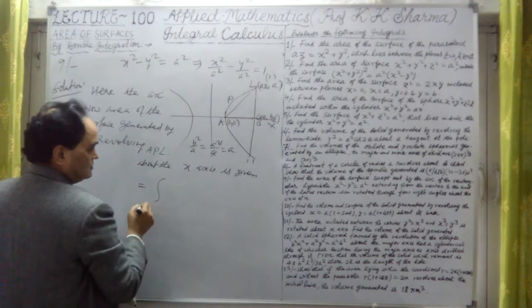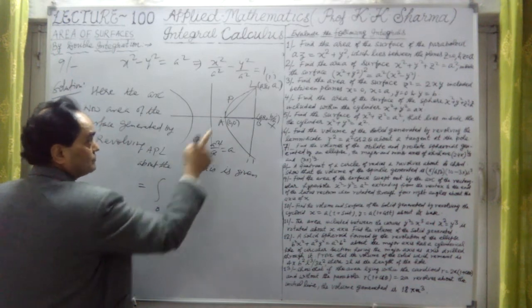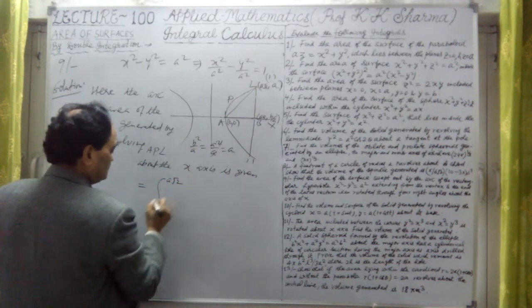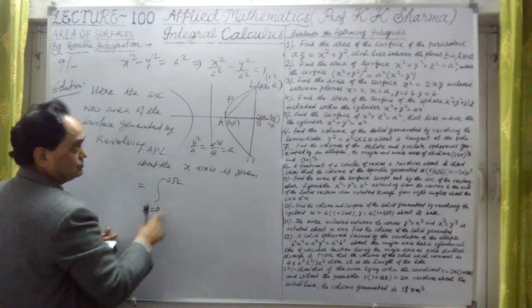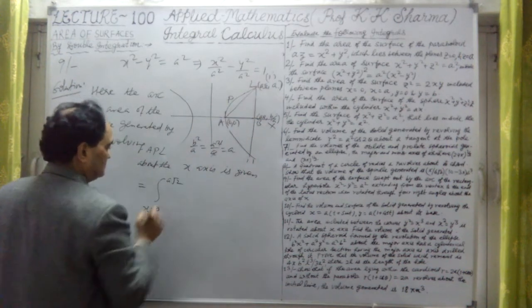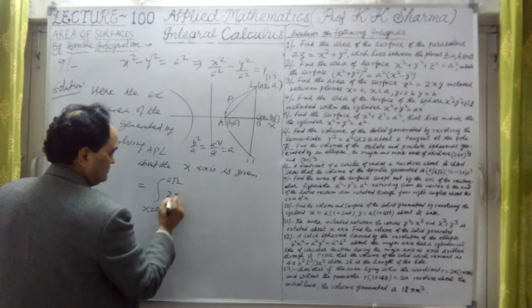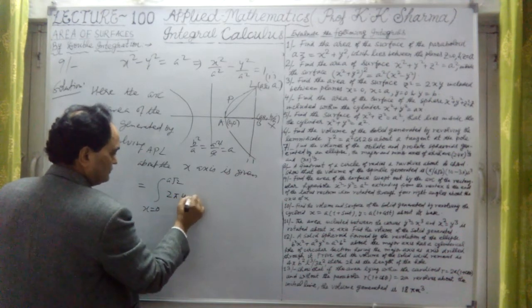This is the limit 0 to now A under root 2. This is x equal to 0 here, and here it is A under root 2. So 2 pi into y into ds.